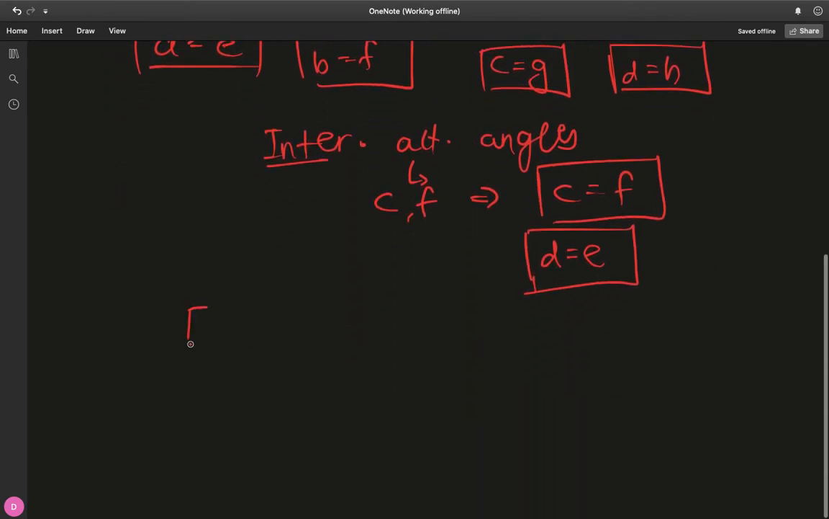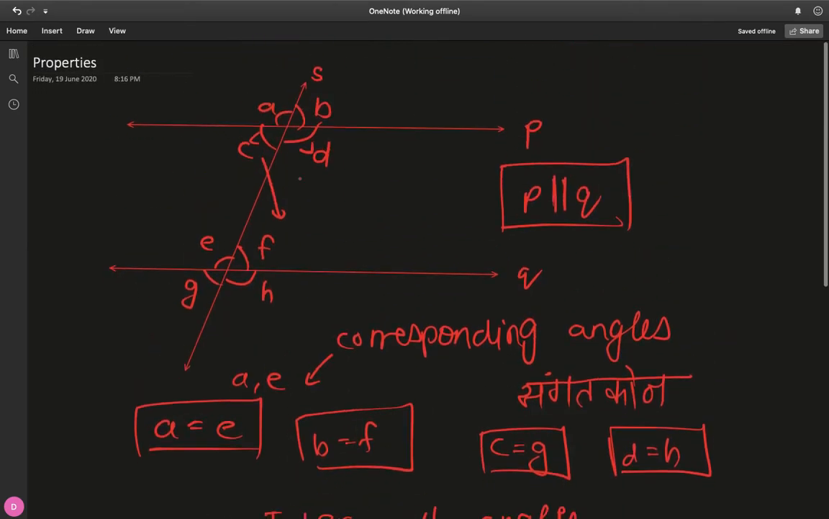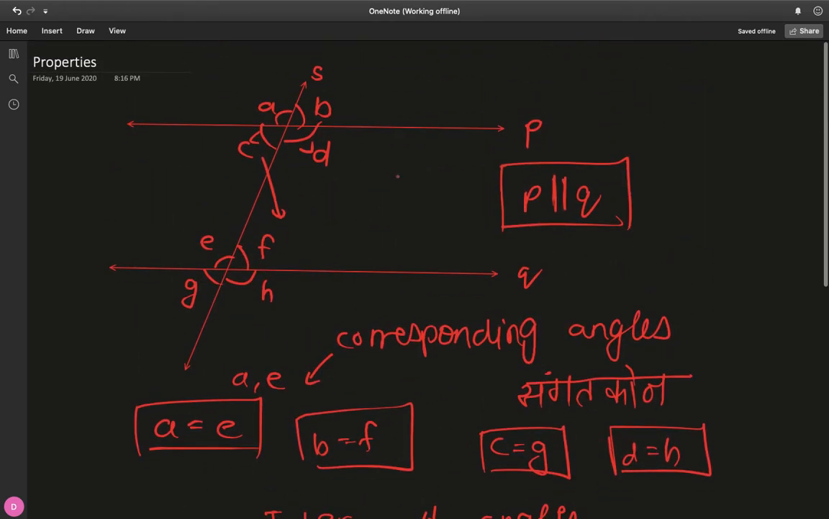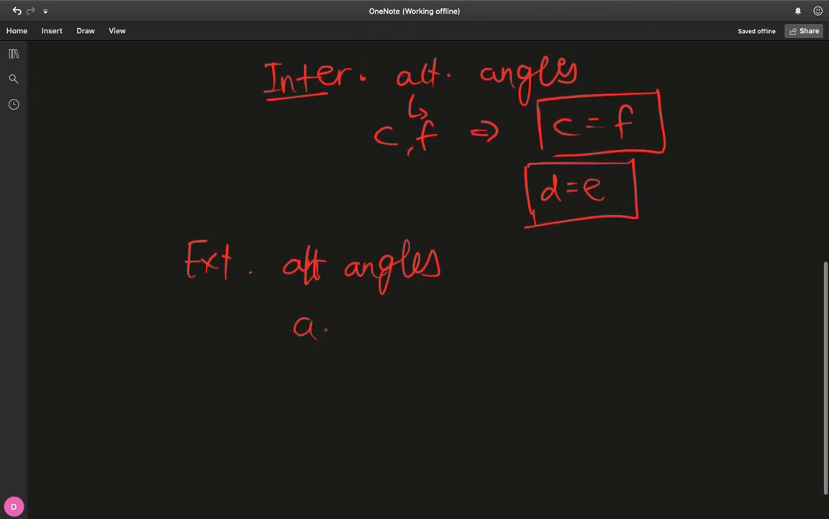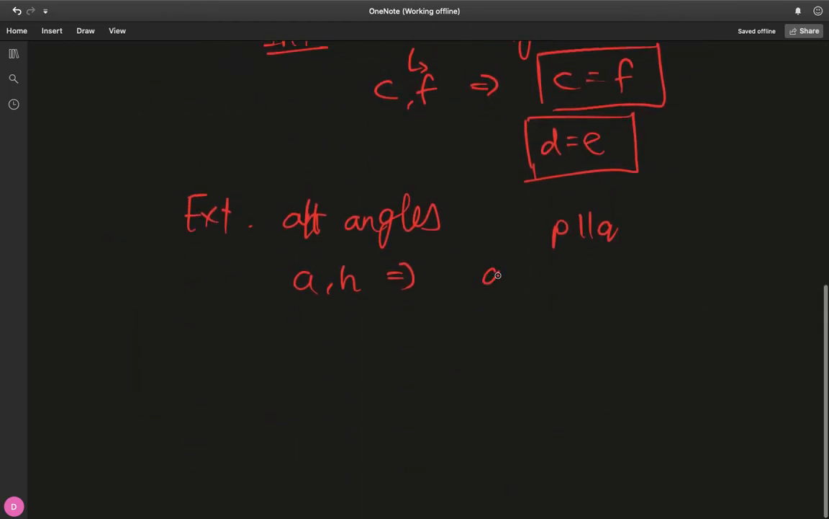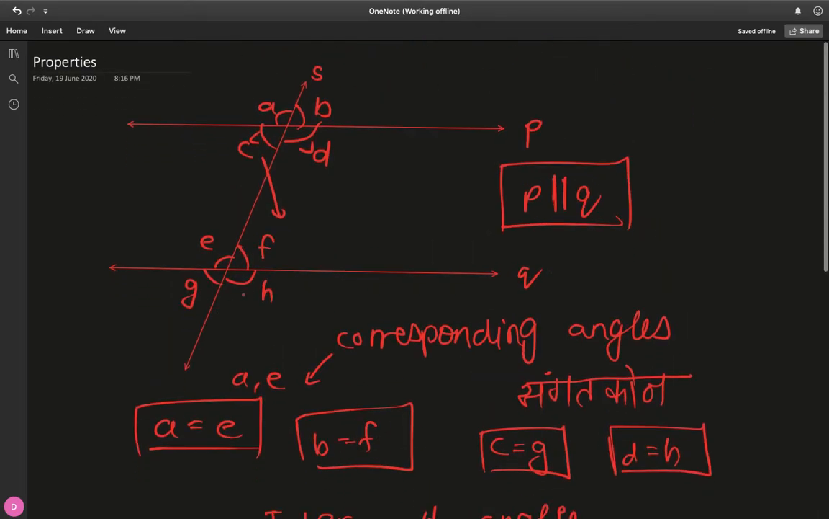You can say the same thing about exterior alternate angles. So what are the exterior alternate angle pairs here? A, and then cross A, you get H. Because those are exterior angles, they are not in this region of PQ. So A and H are exterior alternate angles, and as long as P is parallel to Q, both of them will be equal. A will equal H. Similarly for the other, B and G.